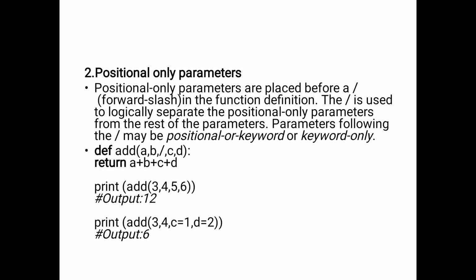So a, b are positional-only and c, d are positional-or-keyword. Initially, without using the forward slash symbol, when we perform the addition operation the output is equal, and we are using the forward slash symbol, a b slash c d, so either way the addition is performed, and the output is 6.